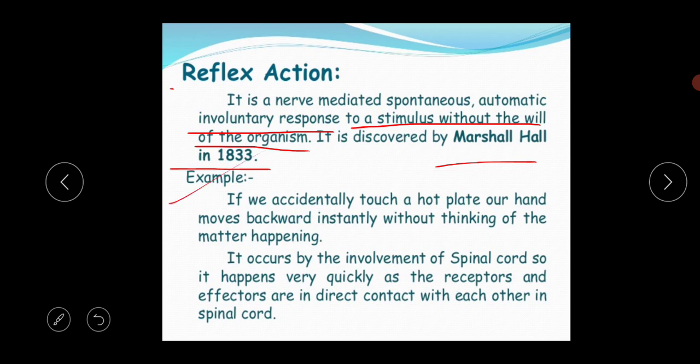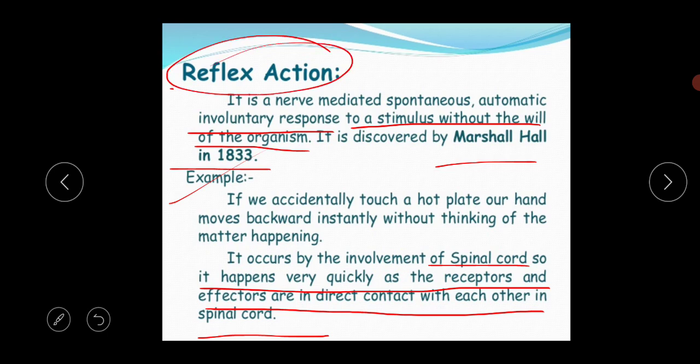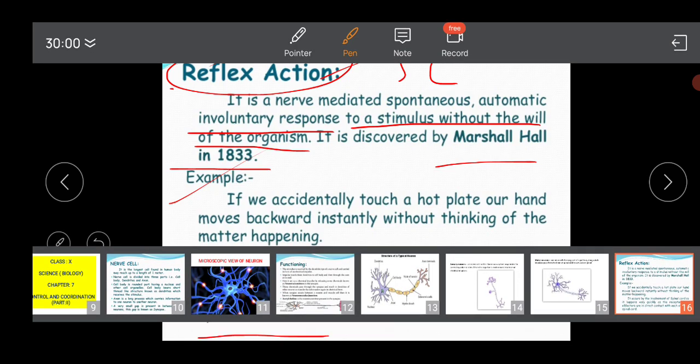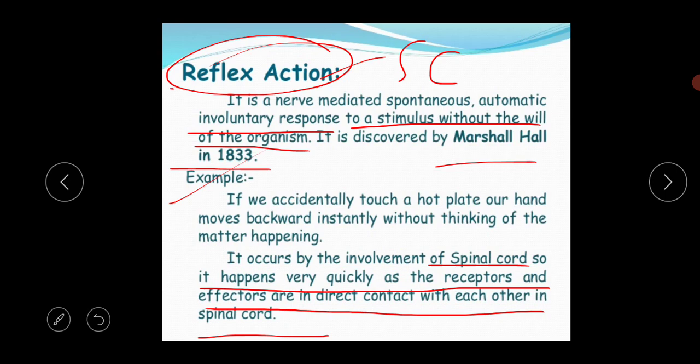Okay, what is the example? Like if we accidentally touch a hot plate, our hand moves backward instantly without thinking. So this is the reflex action. It occurs by the involvement of the spinal cord. It happens very quickly as the receptors and effectors are in direct contact with each other in the spinal cord. So actually this reflex action is performed by the spinal cord. Clear? So this is the basic meaning of the reflex action.